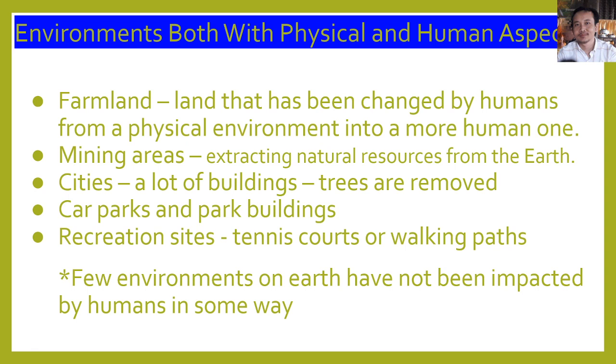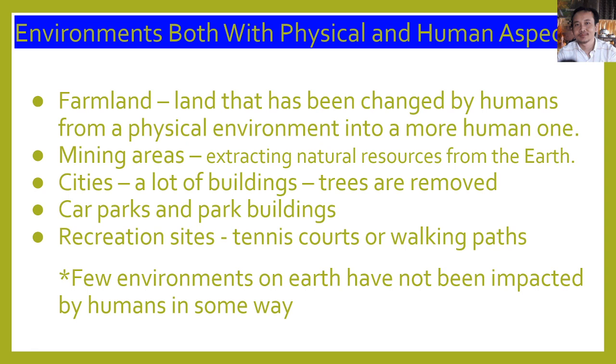And cities, I mean a lot of buildings. Trees are removed when people come to one place and that place has increased. It means there are a lot of people there.